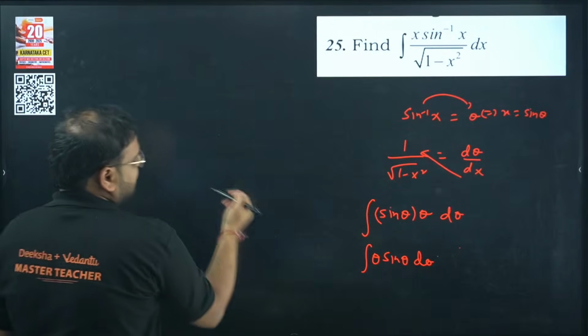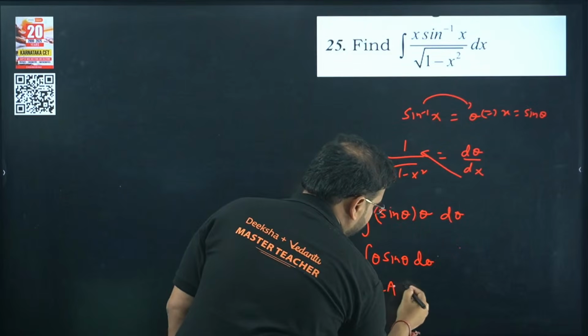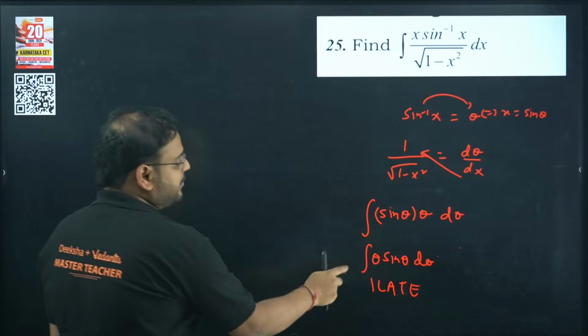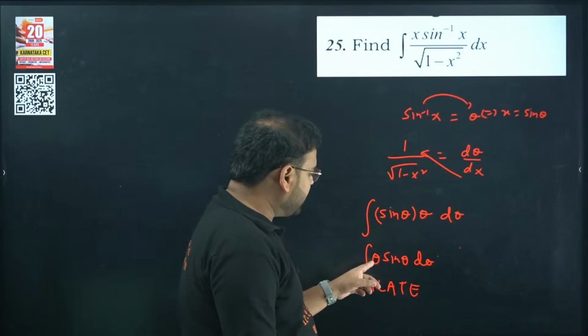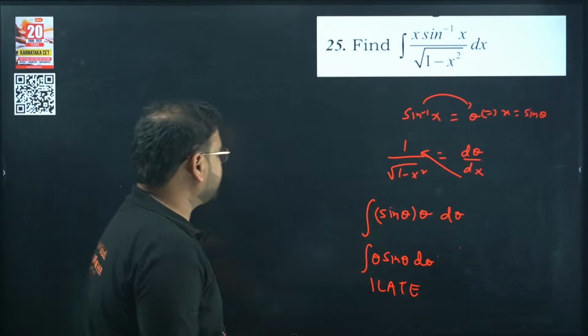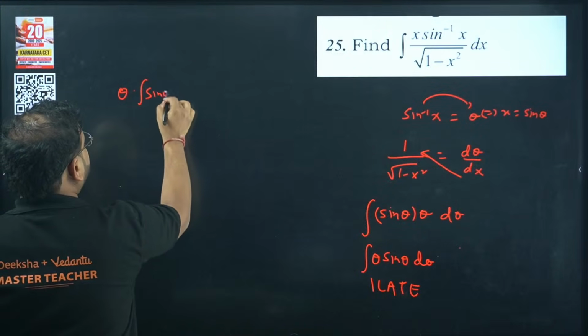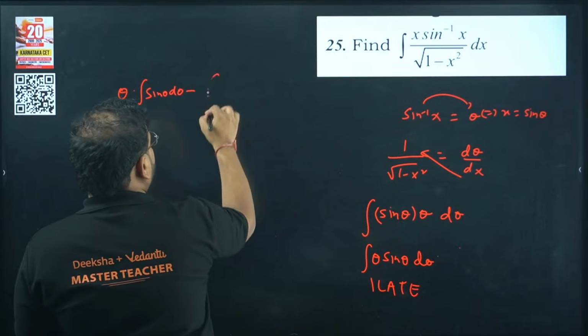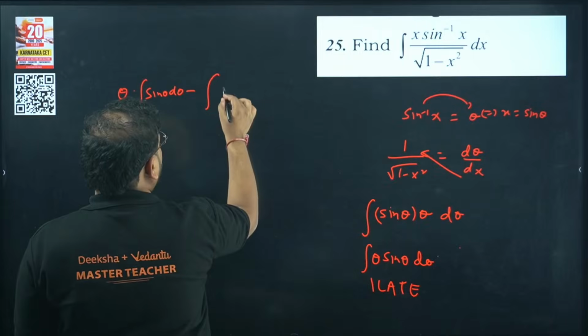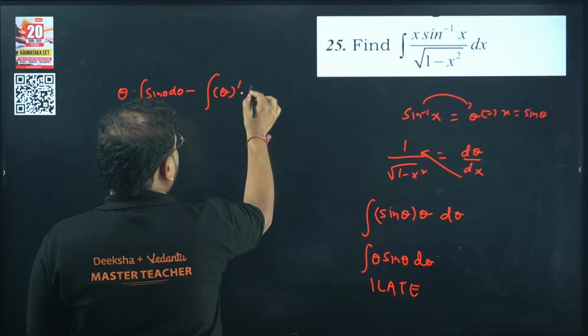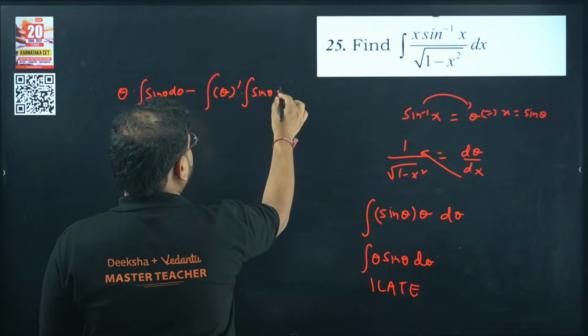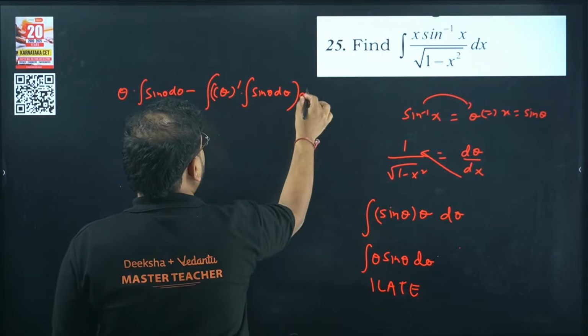What is the condition for by parts? ILATE. Inverse will come first. We have algebra for theta, and sine is trigonometry. Algebra has a preference. So theta as it is, integration of sine theta, minus the derivative of theta times the integration of sine theta d theta, and this whole thing integrated one more time.